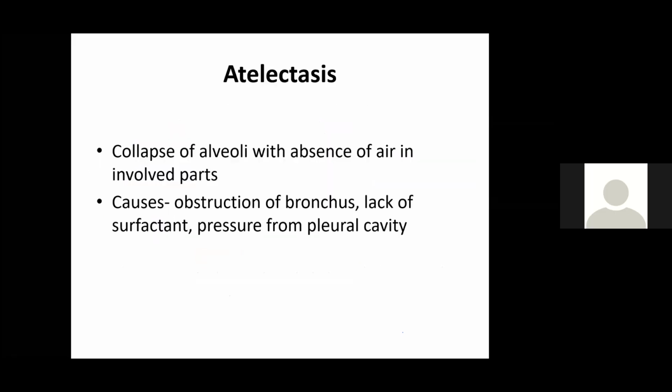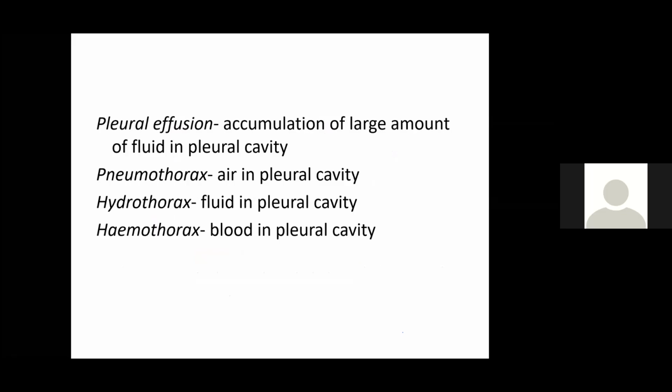Atelectasis. What is atelectasis? Collapse of alveoli with the absence of air in involved parts. That is known as atelectasis. It could be due to any cause: obstruction of bronchus, lack of surfactant, pressure from pleural cavity. Any disease may finally lead to collapse of alveoli. That is known as atelectasis. Pleural effusion. What is the meaning? Accumulation of large amount of fluid in the pleural cavity. That is pleural effusion.